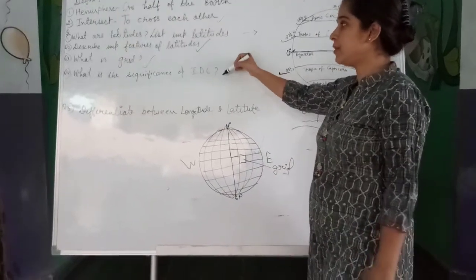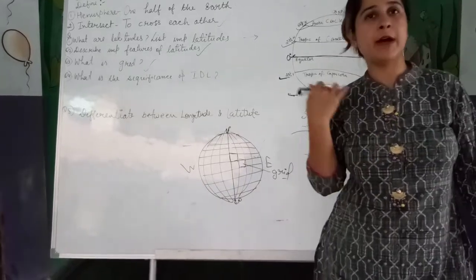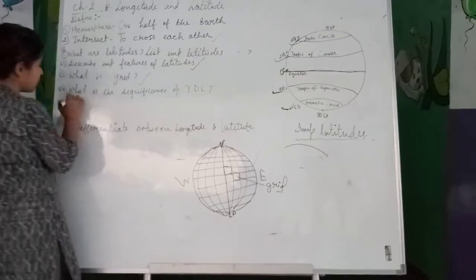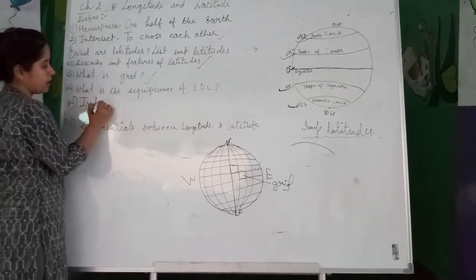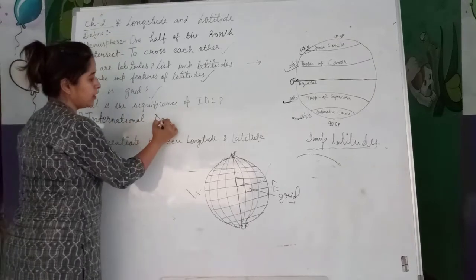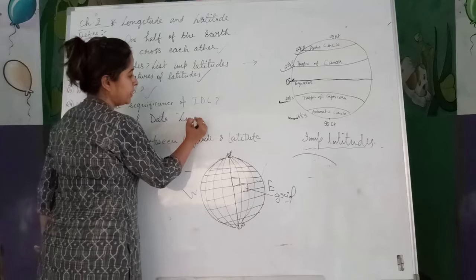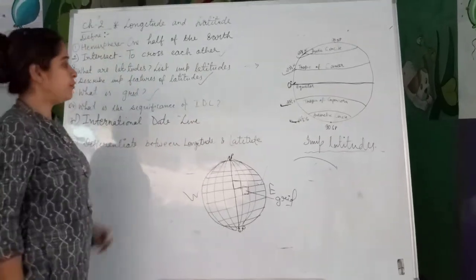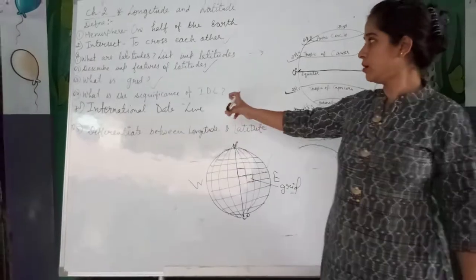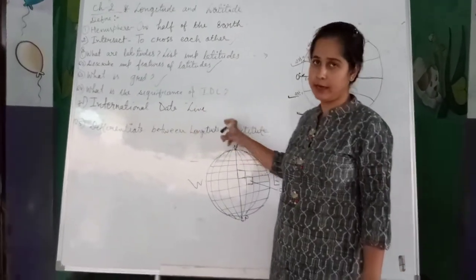Now what is the significance of IDL? First of all, we will talk about what is the full form of IDL. Actually beta, IDL means international date line. Beta, it is an imaginary line where calendar dates are changing. So in short form we are calling it IDL, but the full form is international date line.